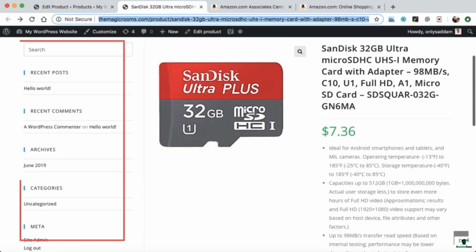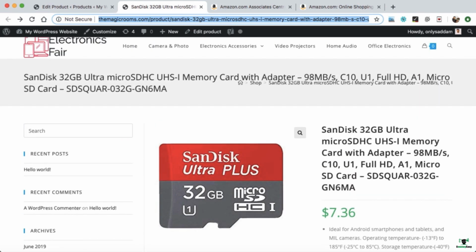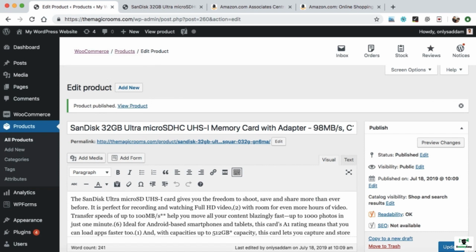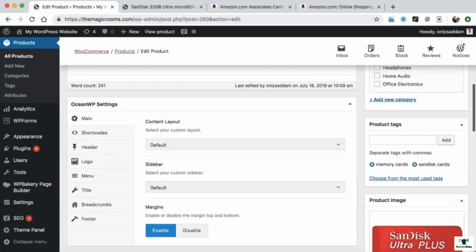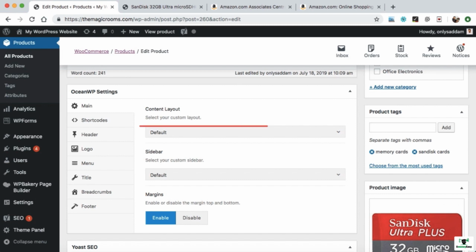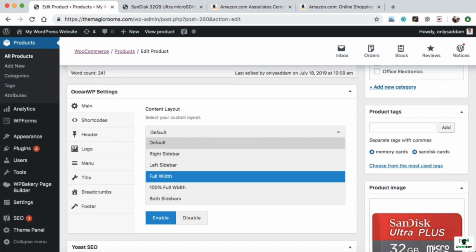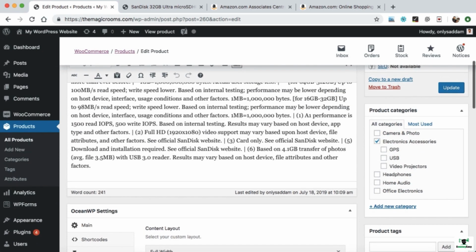And let's remove this sidebar. This is basically a sidebar. It doesn't look too cool. So let's go back to the WordPress dashboard, and on the product backend page itself, go to the Ocean WP settings. Under content layout, here it is default. Just select full width and then update.